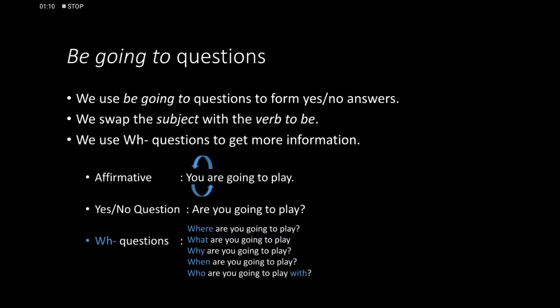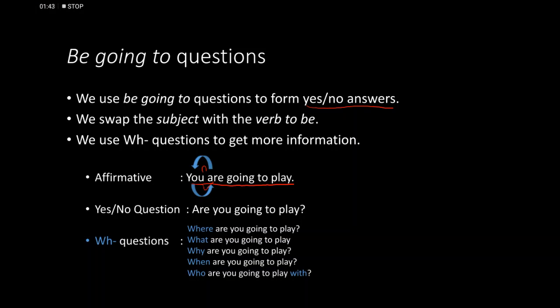We can also use be going to ask a question. Okay, so in the slide before, we looked at a simple sentence. So you are going to play. How do I turn this into a question? We swap the subject with the verb to be. So as you can see here, guys, how we swap it, it becomes are you going to play? With this kind of question, guys, we use yes or no answers for this.